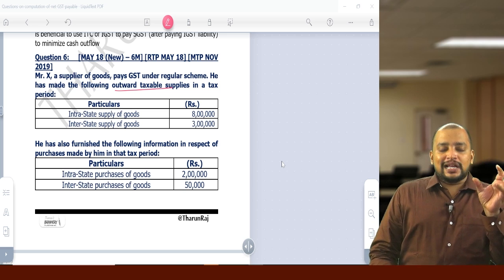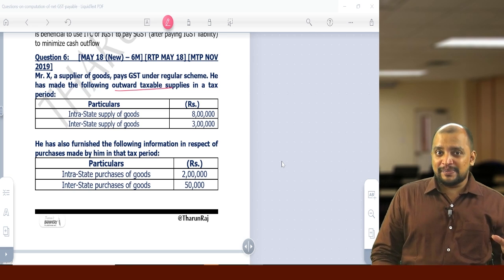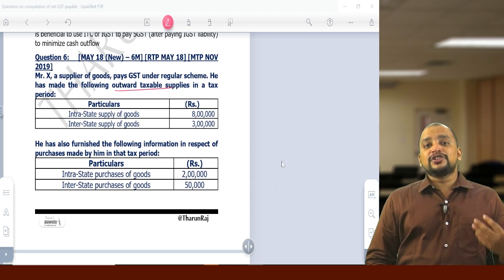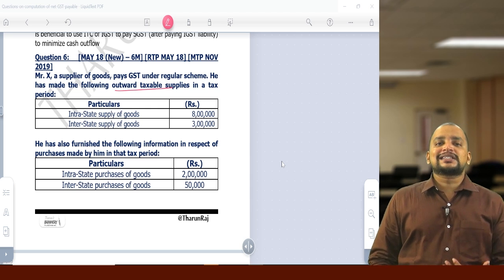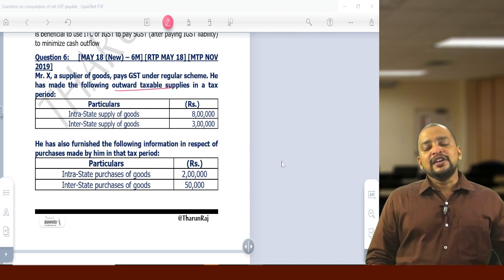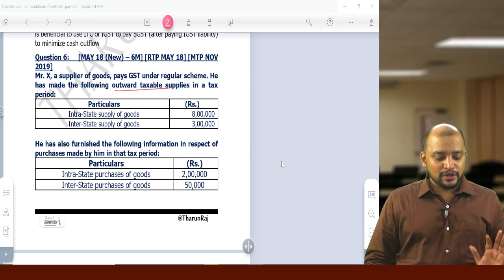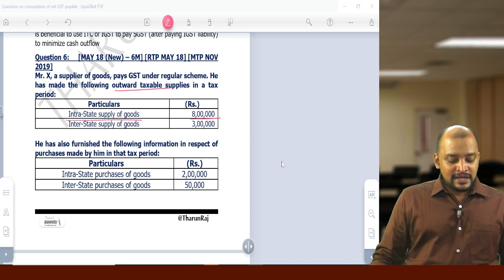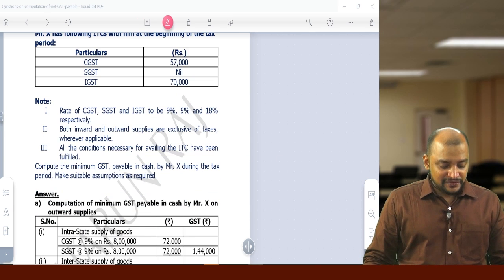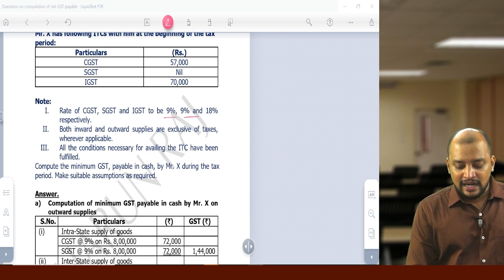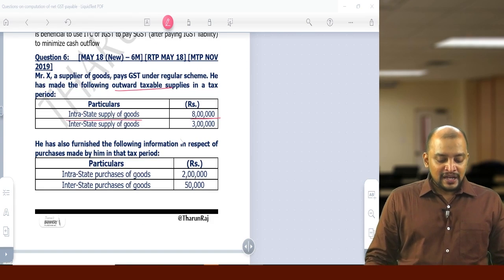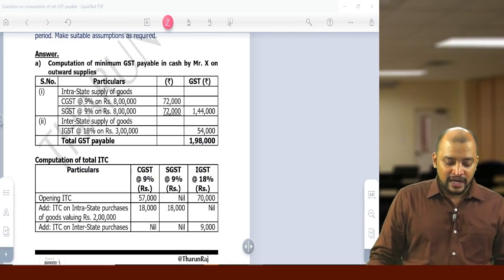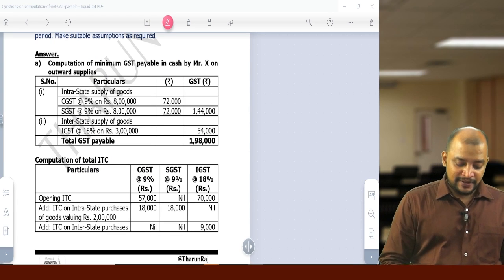Net GST payable is gross GST payable minus input tax credit. Gross GST payable is what? GST payable on outward supply. Input tax credit is GST paid on inward supply. So that difference is the net GST payable. So outward supply is gross liability. Intrastate supply of goods 8 lakhs. So intrastate, and what is the rate of GST that is given here? 9 and 18. So therefore, 8 lakhs into 9% CGST, SGST. Okay, so that will be the liability.